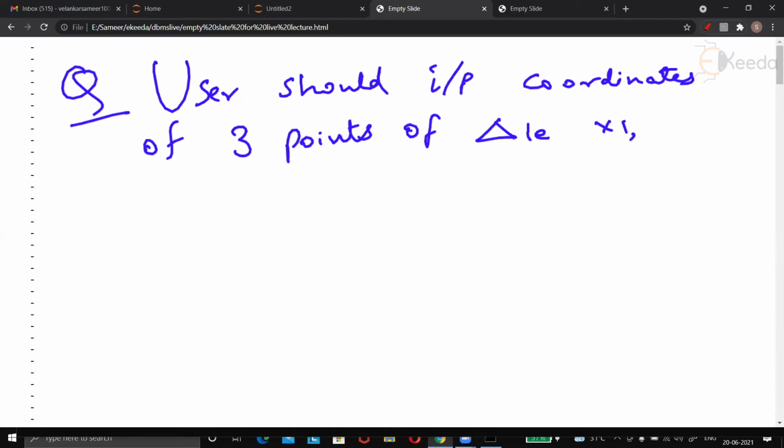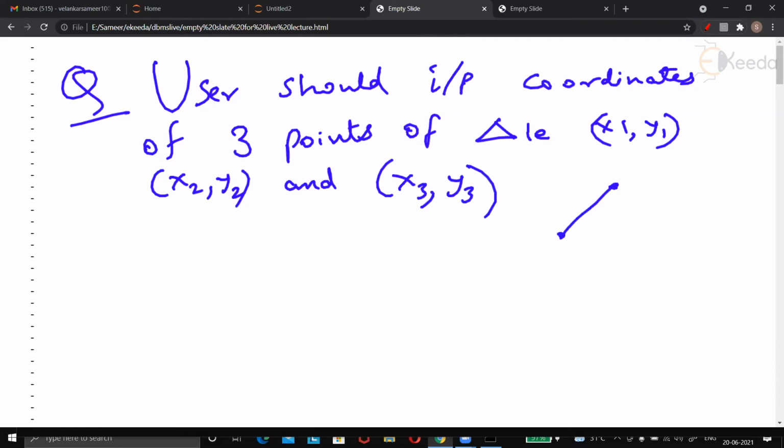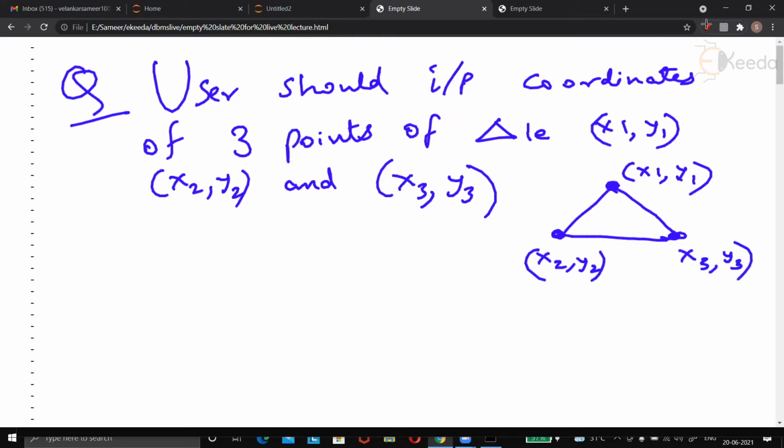Let's say coordinates are x1, y1, x2, y2, and x3, y3. So we are having some triangle on paper. Definitely this point has some coordinates, this point has some coordinates, this has some coordinates. Correct? So from keyboard, we should enter value of x1, y1. Let's call this x1, y1. This is x2, y2. And this is x3, y3. These values we have to enter. So we have to enter 6 values.